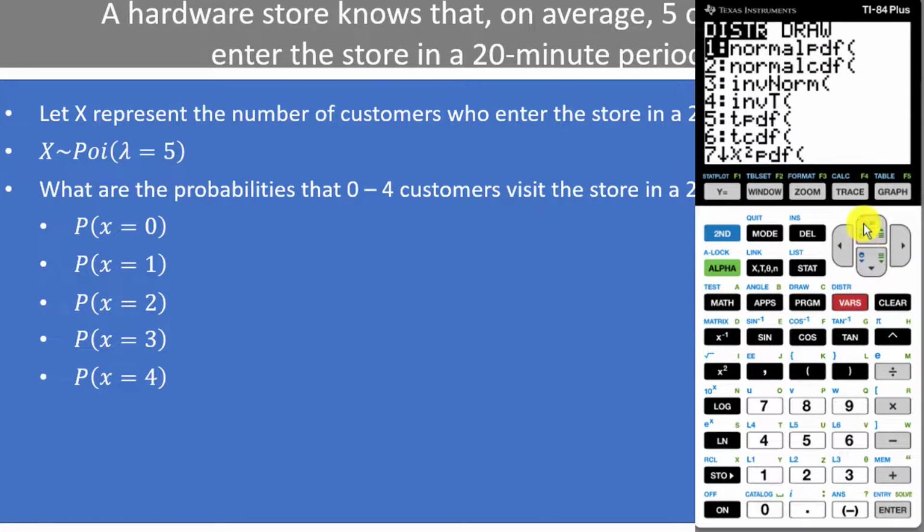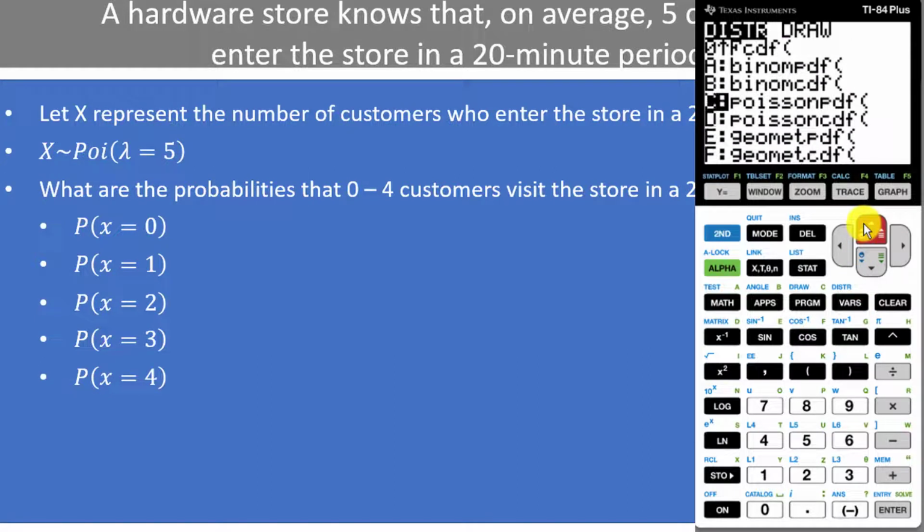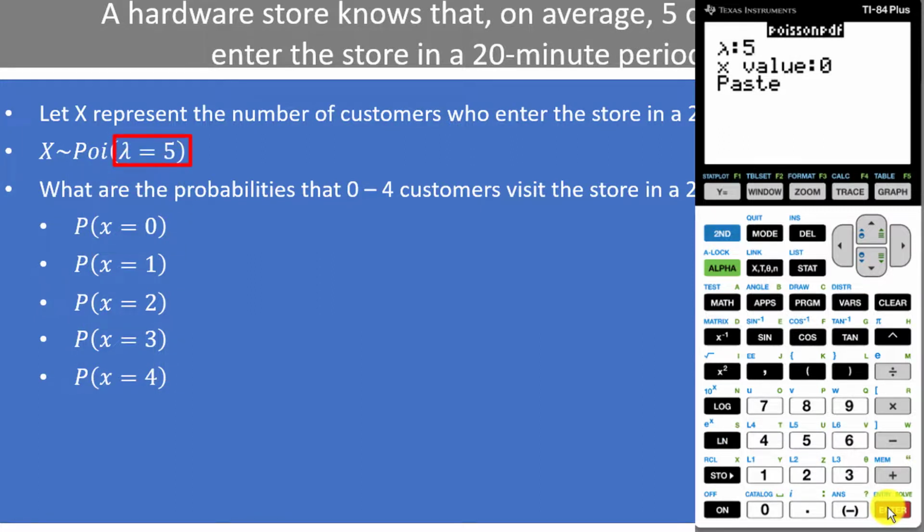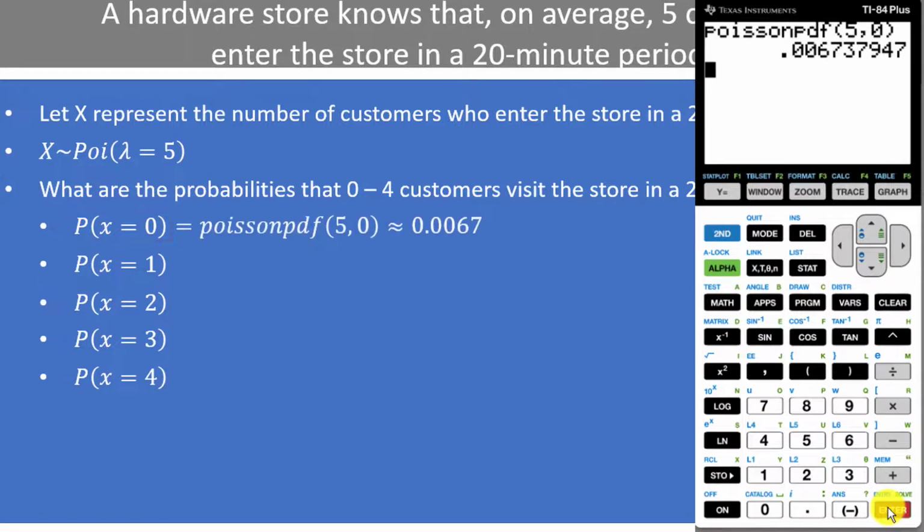Scroll up until you see Poisson PDF. This is the function that finds the probability x is equal to some value, which is what we are trying to solve for. Enter 5 for the average of 5 customers as lambda, and 0 as x. The answer is 0.0067. There is about a 0.67% chance that no customers will enter the store in a 20-minute period.